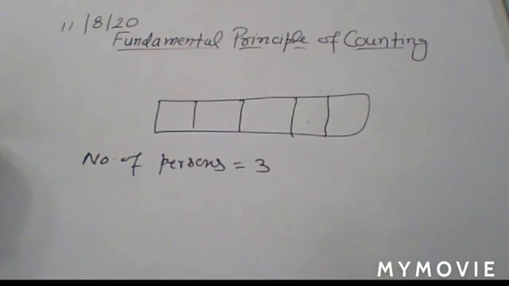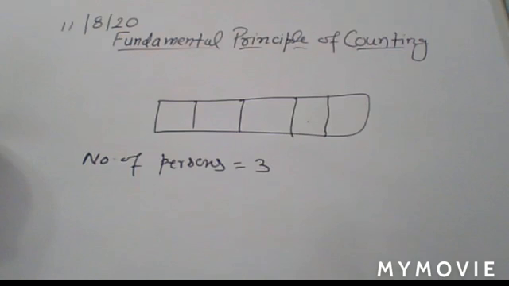How many 4-letter code words are possible using the first 10 letters of the English alphabet?